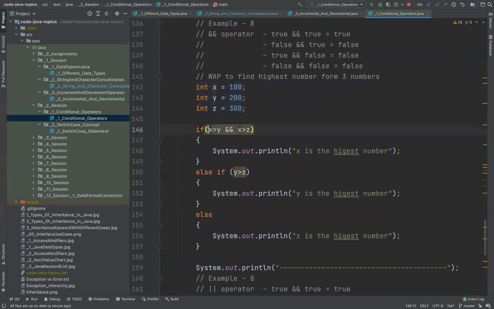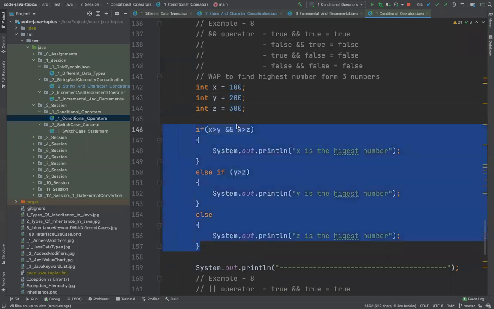So if x is greater than y and x is greater than z, that means this has to be true and this also has to be true. Then that simply means x is the highest. But if not, then check if y is greater than z. If this is greater than z, then y is the highest, else z is the highest. This is the logic I have written here to show how we can make use of these operators and decisions based on what kind of problem you're trying to solve.